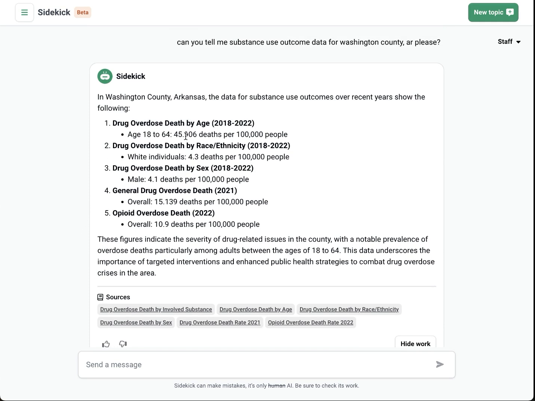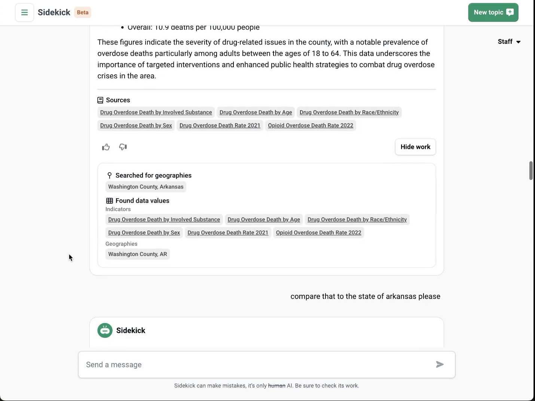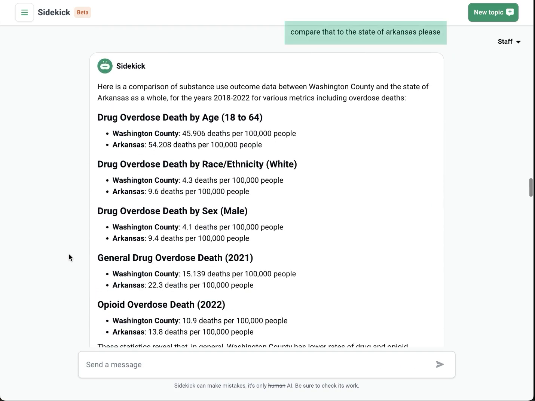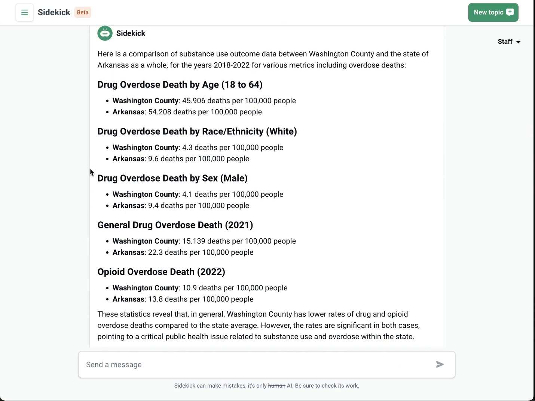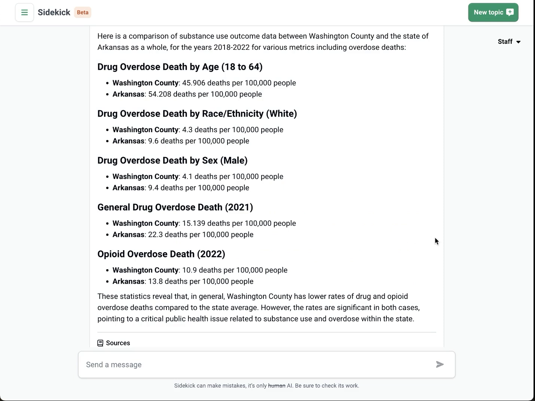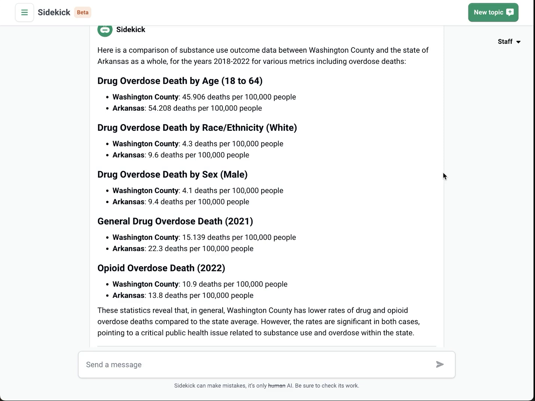I don't know if this is high or low for the area, and so I'm going to ask it to compare it to the state of Arkansas. I can see that Washington County, where Fayetteville is located, has a lower death rate across the board. Now, I know that Fayetteville doesn't have any treatment facilities that offer methadone. I wonder if the rest of the county or surrounding areas are able to fill that gap.